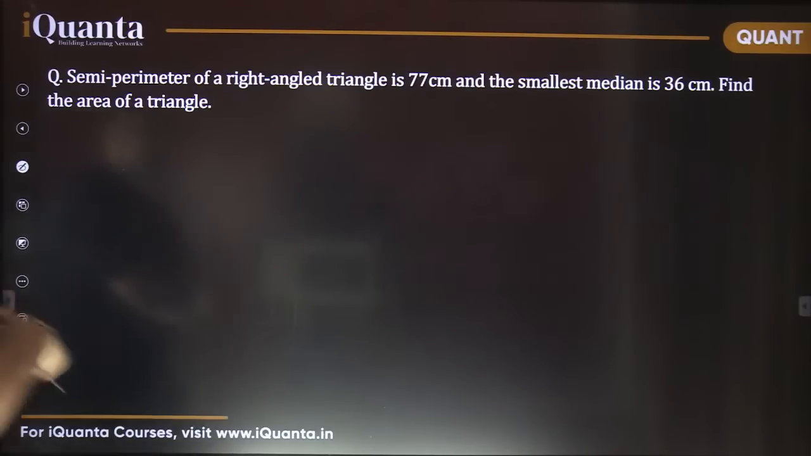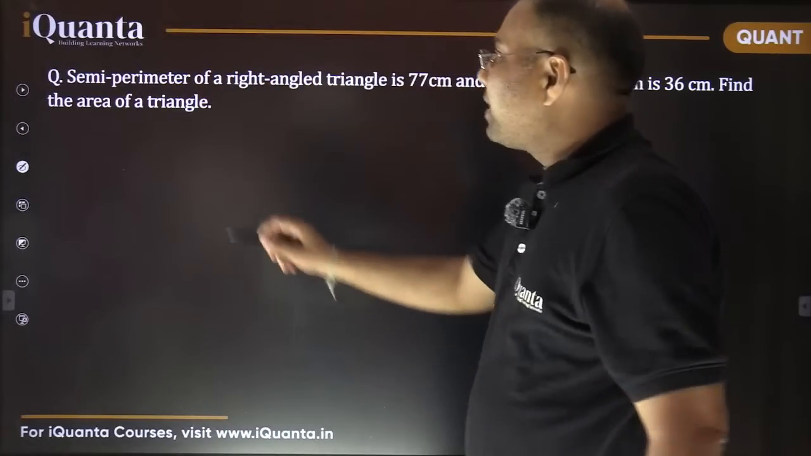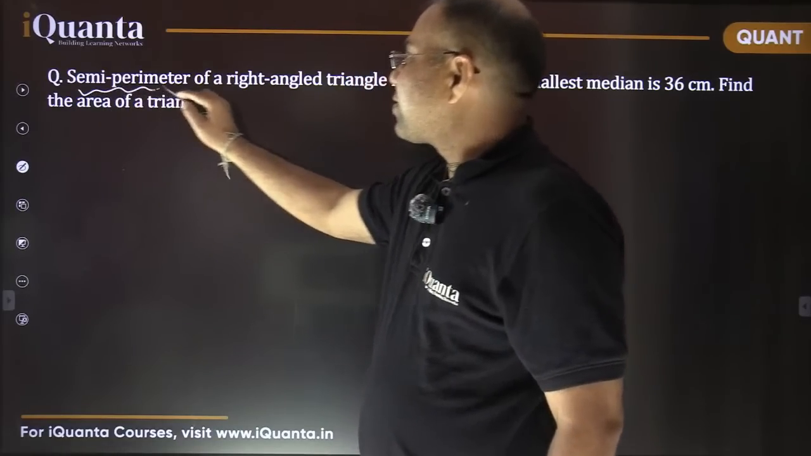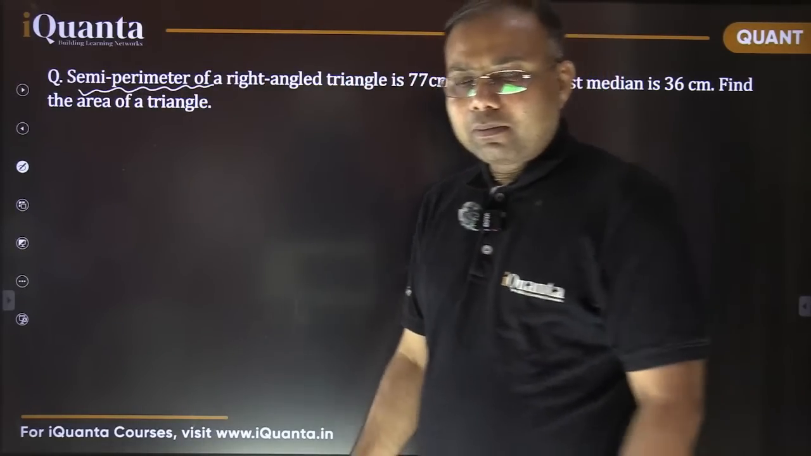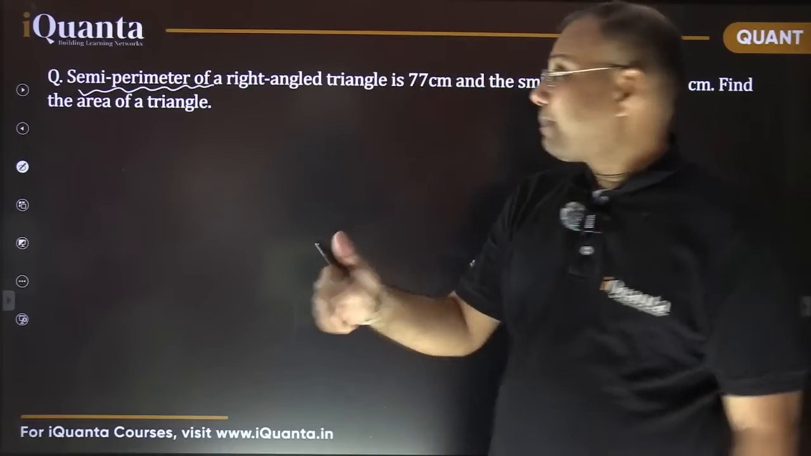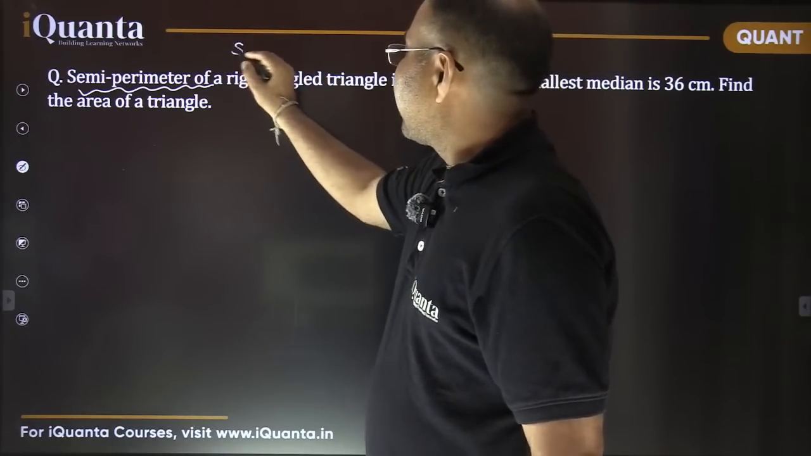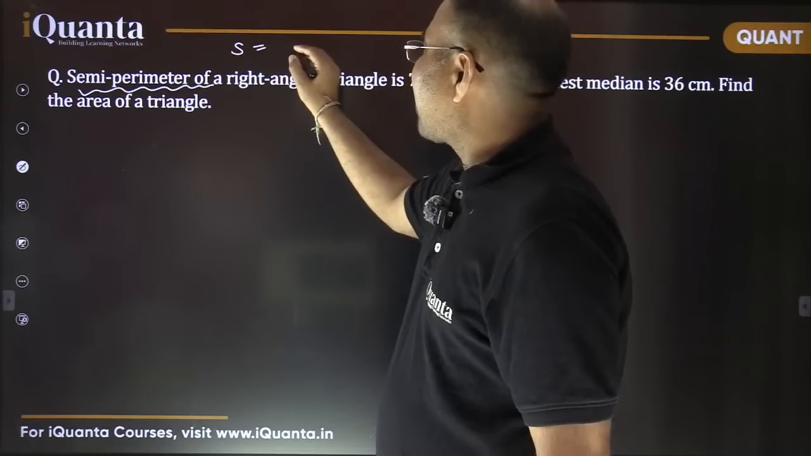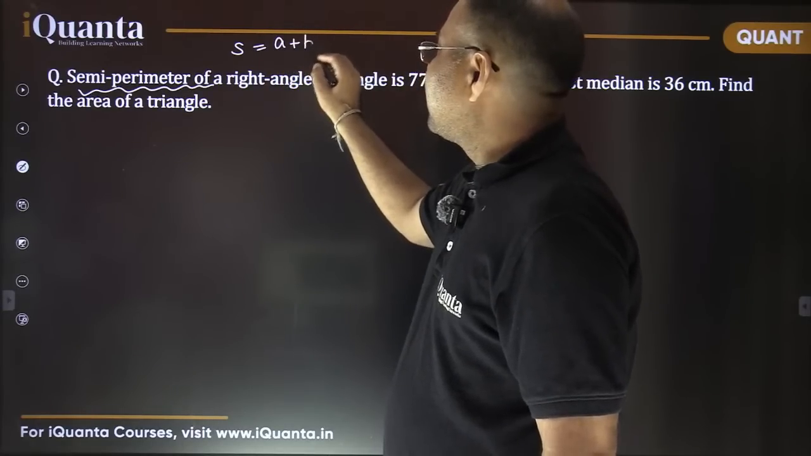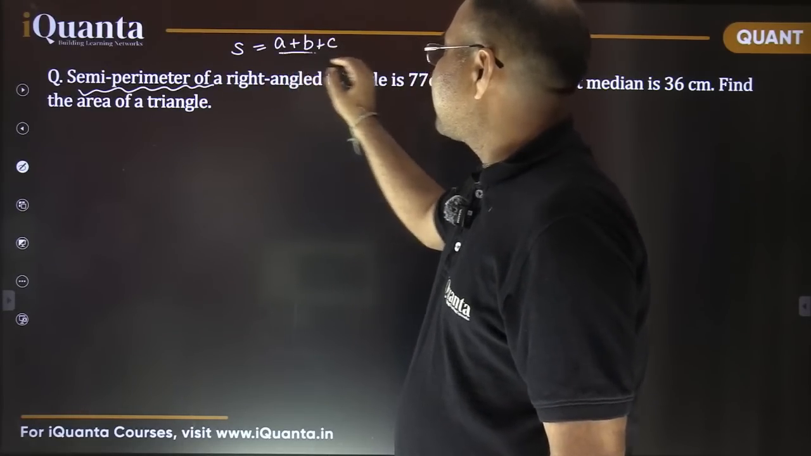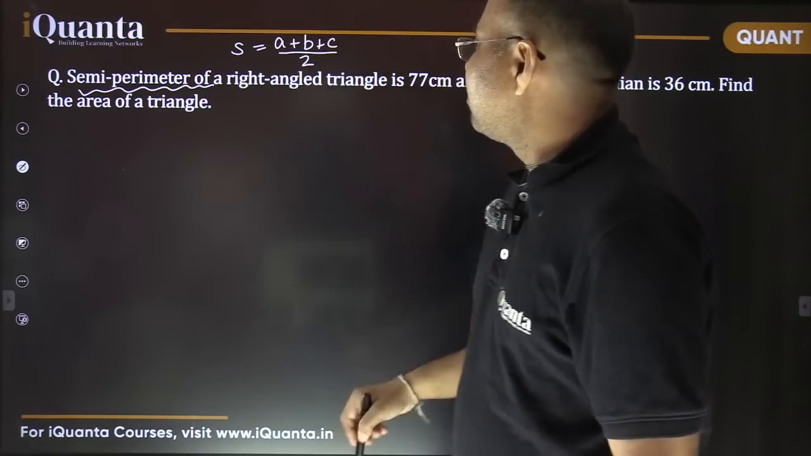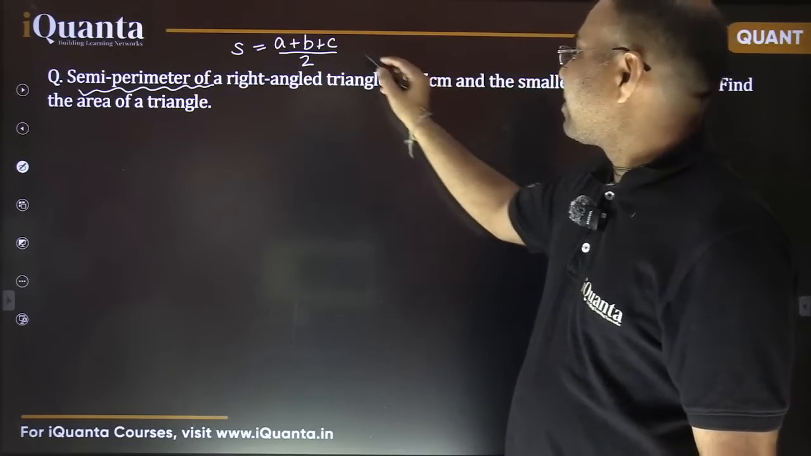See, there are some terms mentioned here. I'm sure all of you are familiar with this term, semi-perimeter of a right triangle. What is the meaning of semi-perimeter? It is half of perimeter, right? A plus B plus C by 2. S, we call it semi-perimeter. What is perimeter? Sum of the three side lengths, that is perimeter, and half of it, that means divided by 2. So that is given in this case, it's 77.